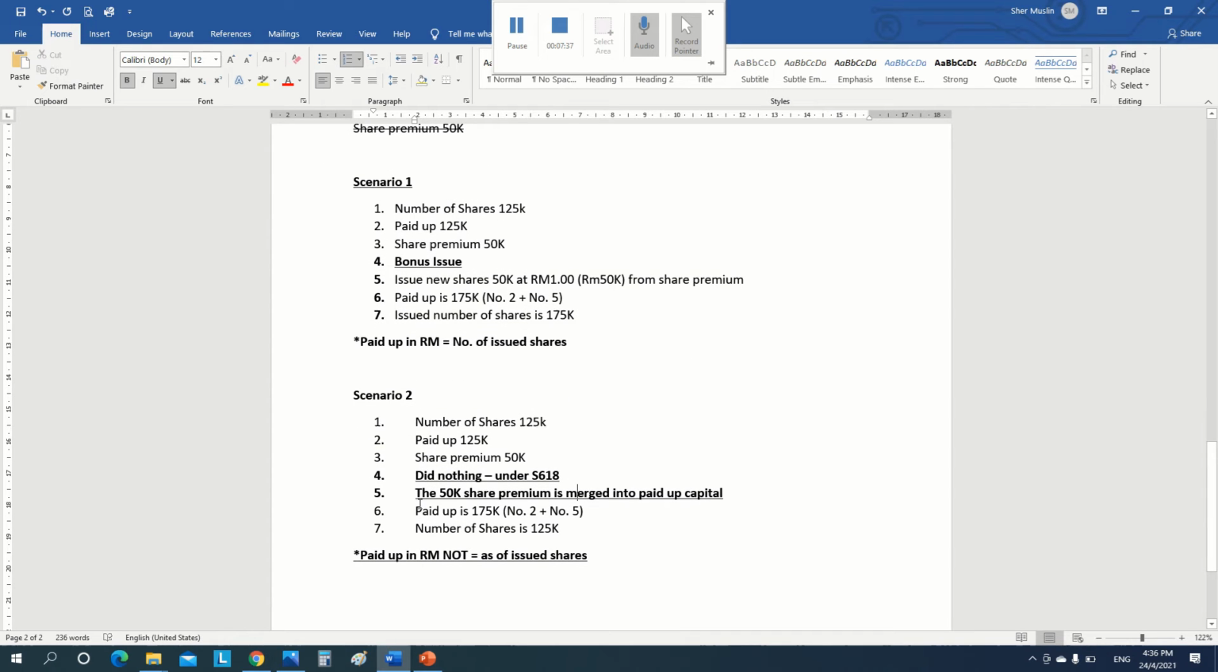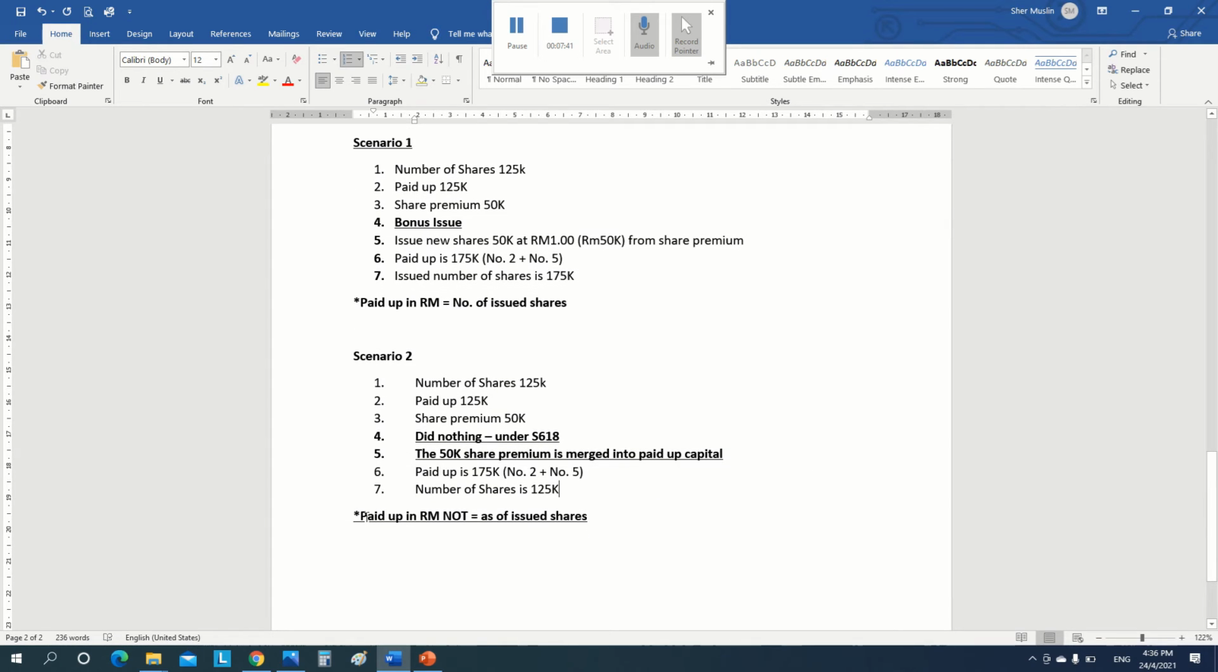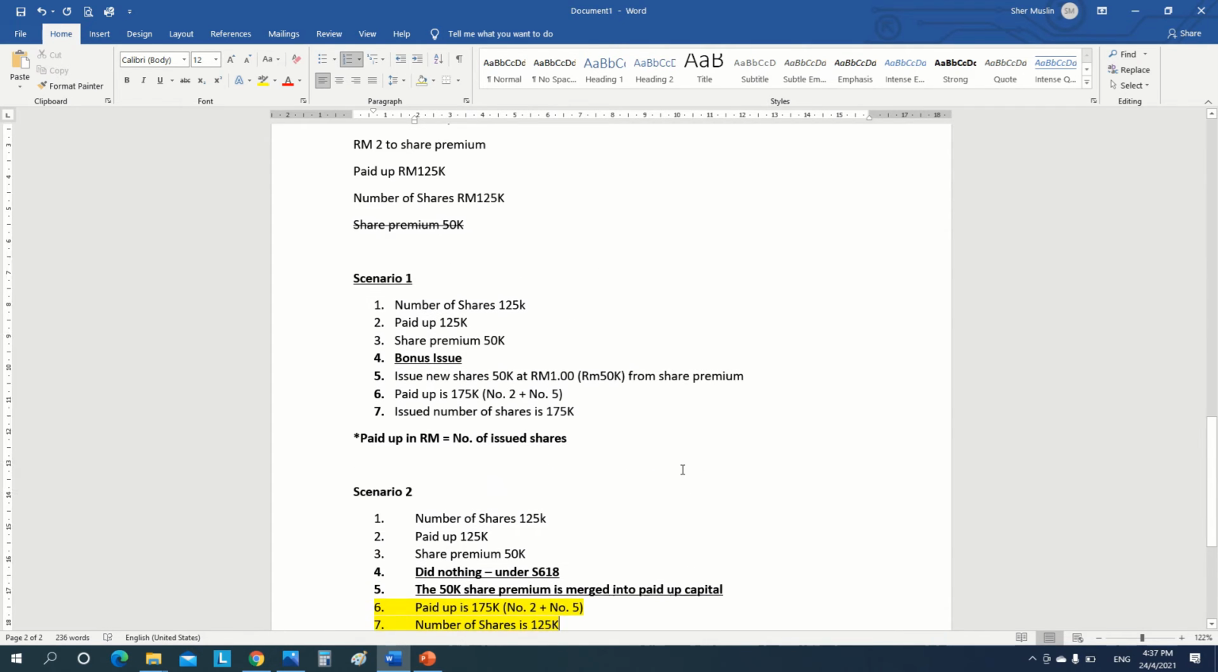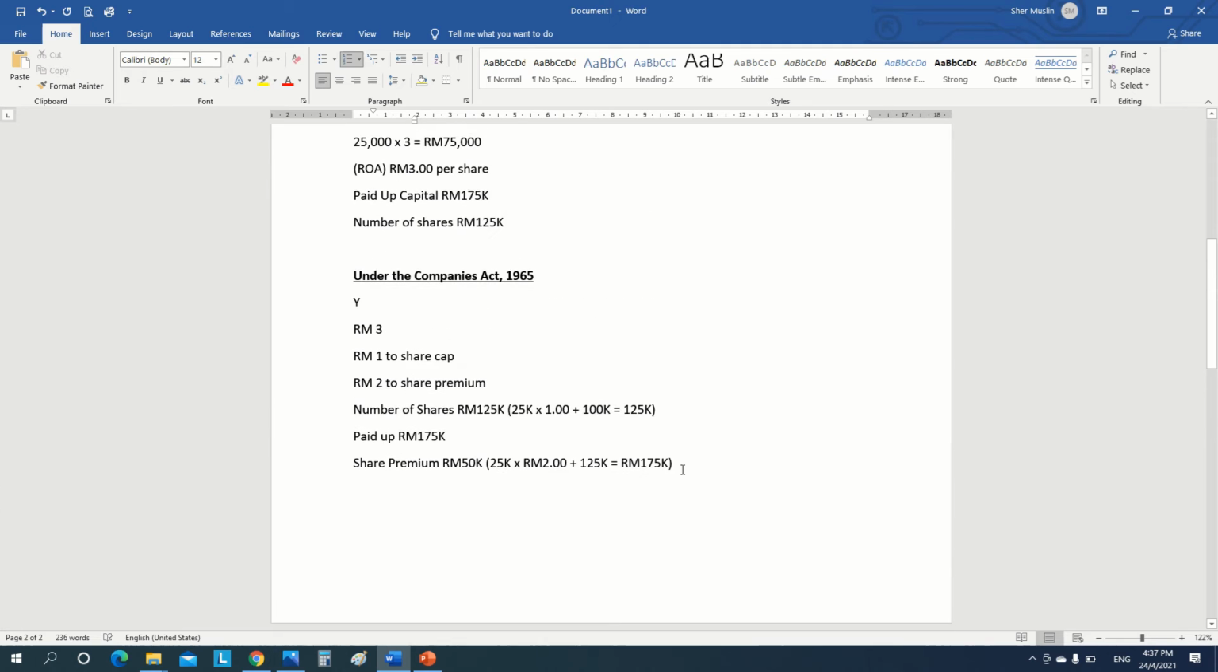So here you can see the paid up in RM is not equal to the issued shares. The issued shares will be 125,000 and the paid up will be 175,000, right? So it's still the same as the previous one.